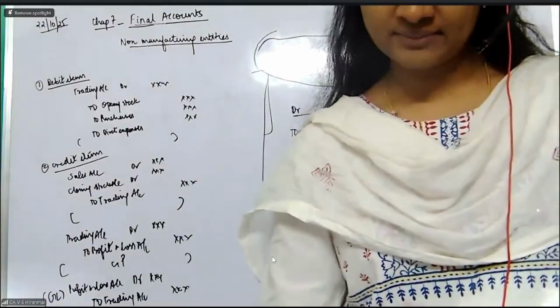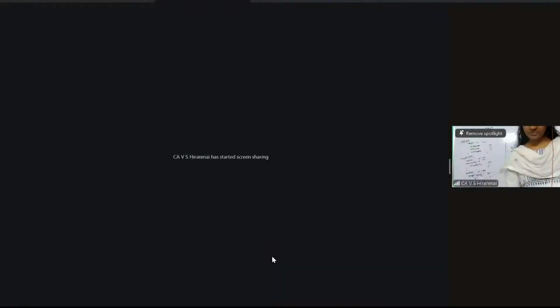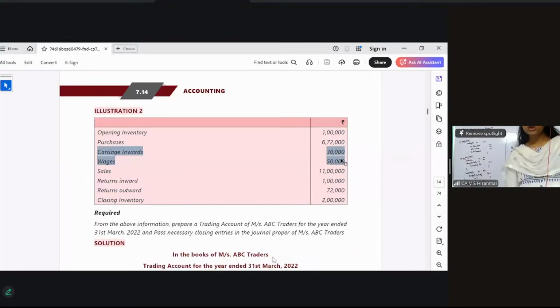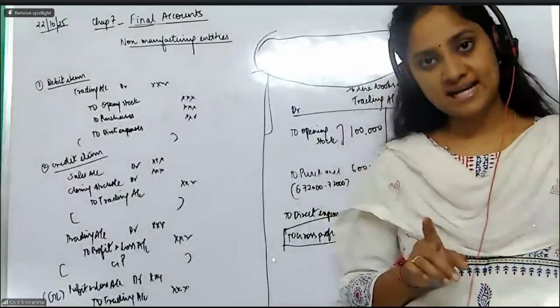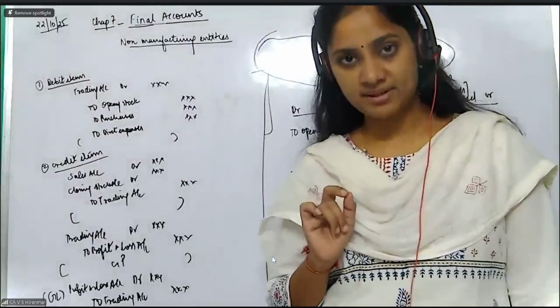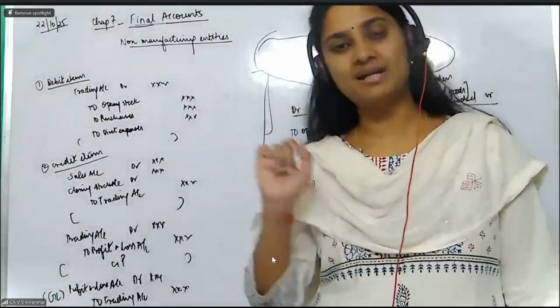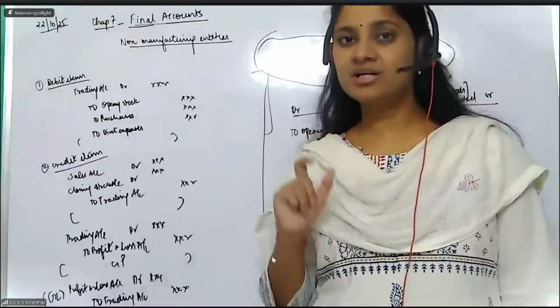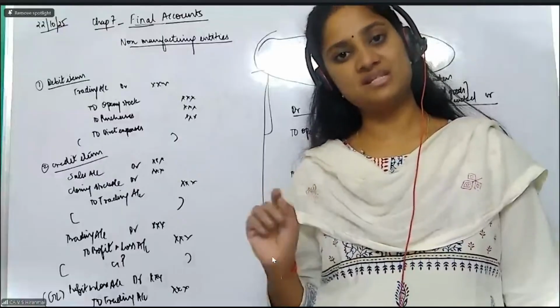The next one, all of you please see. Carriage inwards and wages, they form part of your direct expenses. Carriage inwards is 30,000. Wages is 50,000. My dear students, please be very careful. If they say salaries, then that is indirect expenses. Indirect expenses means it will go to the P&L account. But here the name given is just wages.